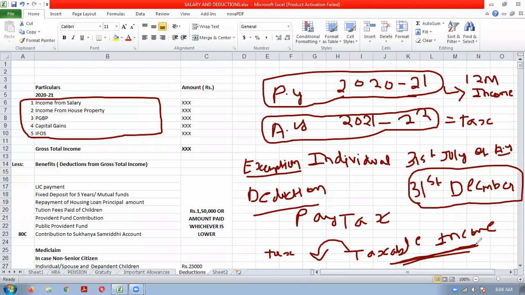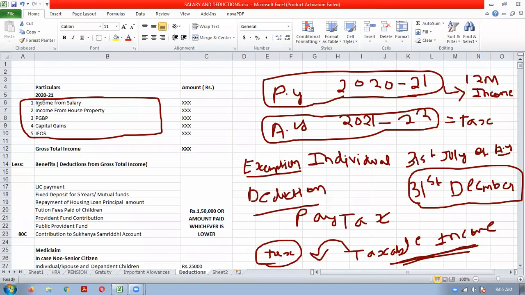Taxable income calculation is very important because your income tax liability will depend upon taxable income. Now, how to calculate taxable income? Let us come to that point. See, in the working computation of total income, it will be done like this.